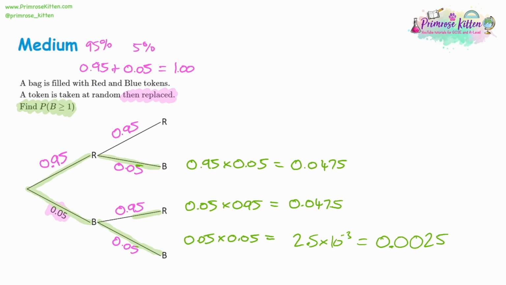So what we want to do now is add all of these together, because all 3 of these will get us what we want. So we can have the top one, or the middle one, or the bottom one. So I'm saying, or we can add them together. So type them all into your calculator, and we can write as our final answer, the probability of blue being more than or equal to 1 is going to be 0.0975, which to 2 decimal places would be 0.10.